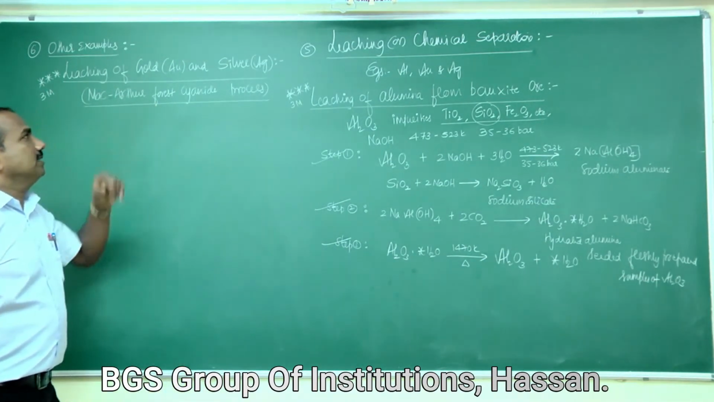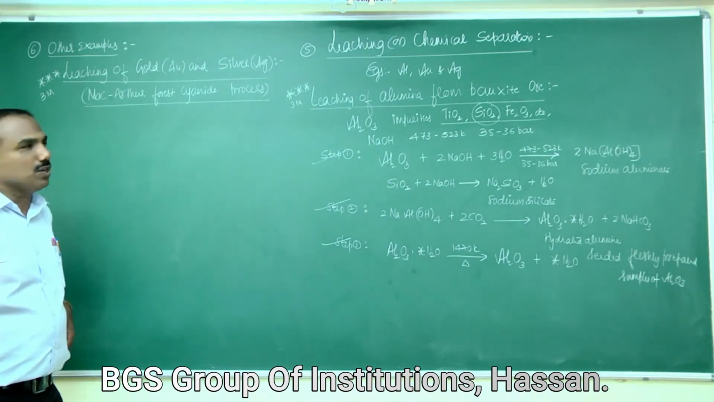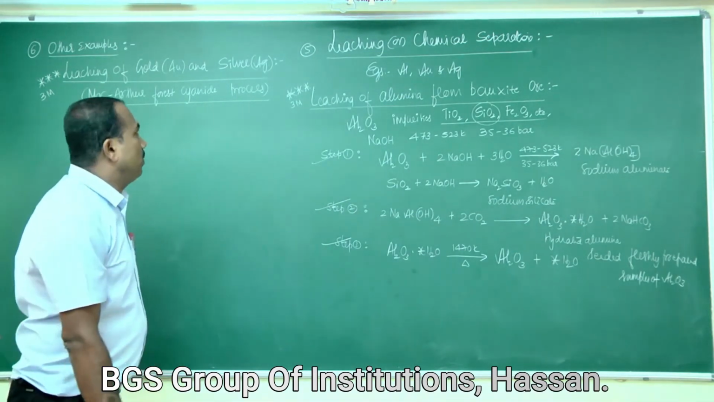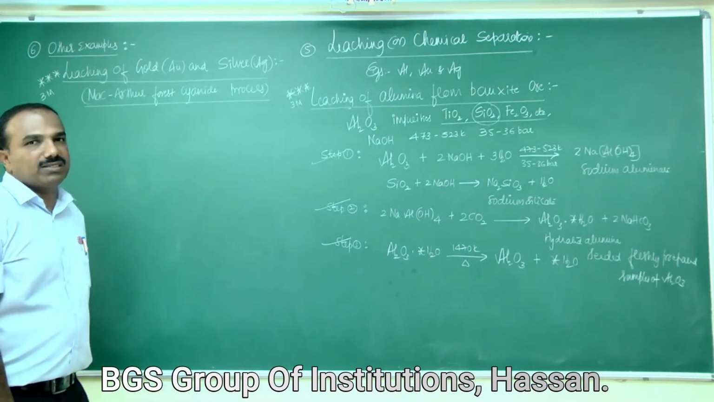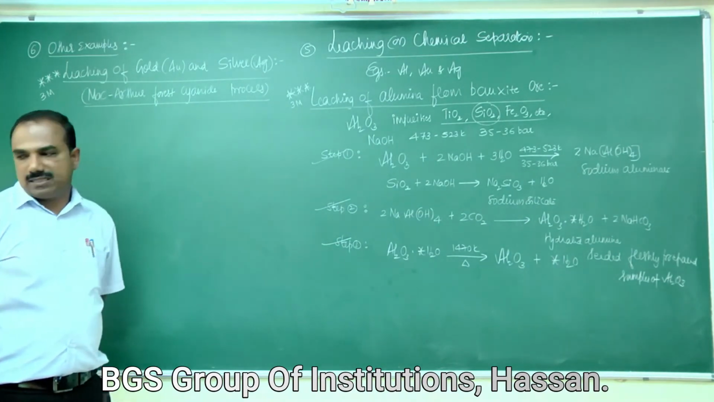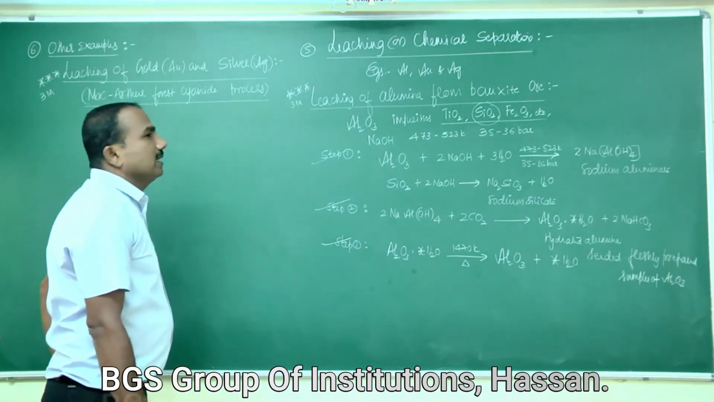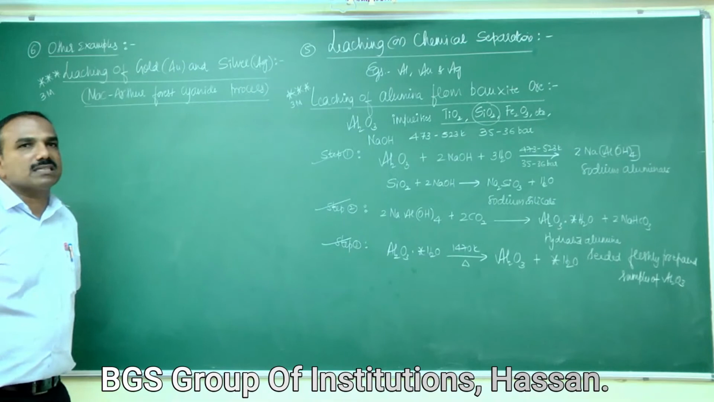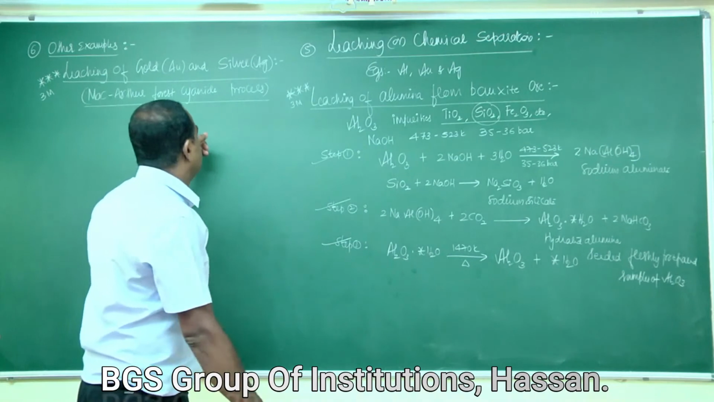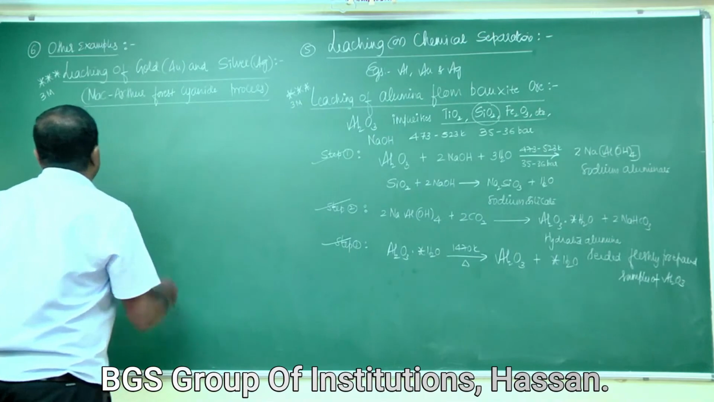is leached with a dilute 0.5% solution of sodium cyanide or potassium cyanide in the presence of air. The following reaction takes place, where the metal cyanide is formed. That reaction can be written as